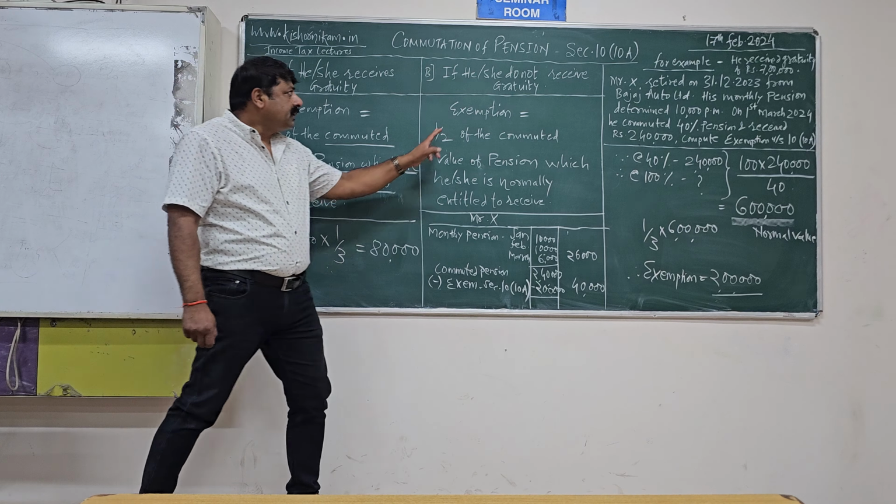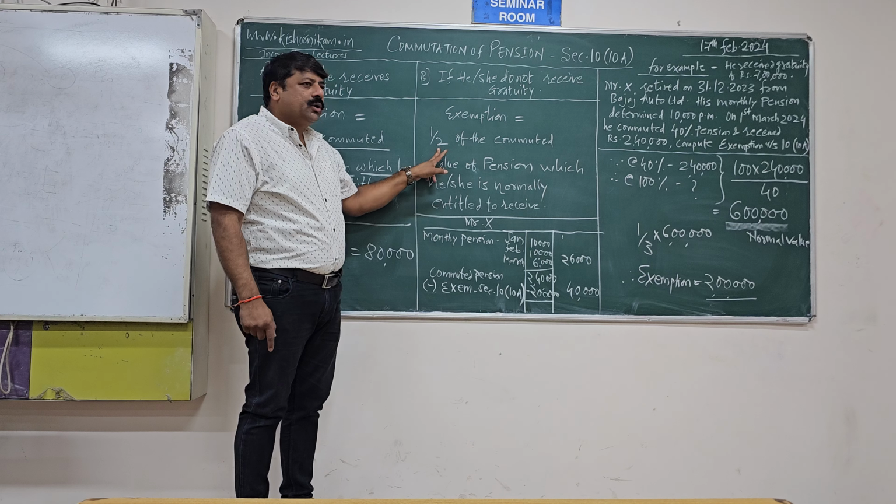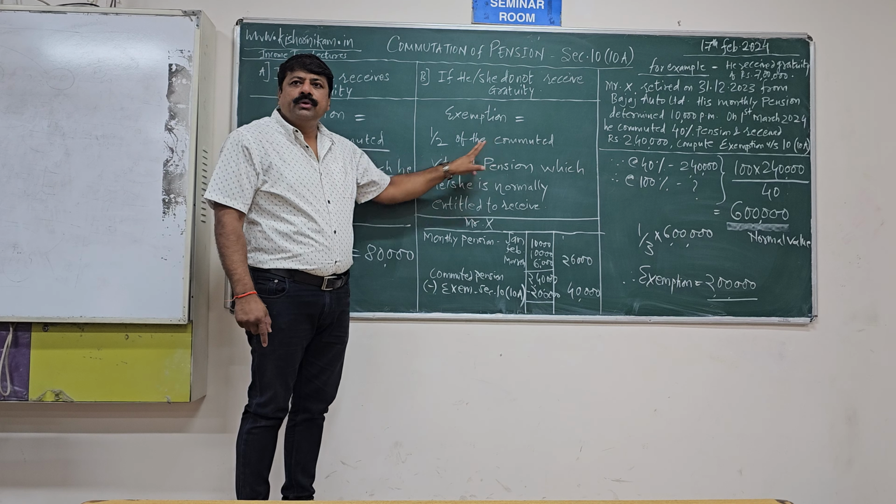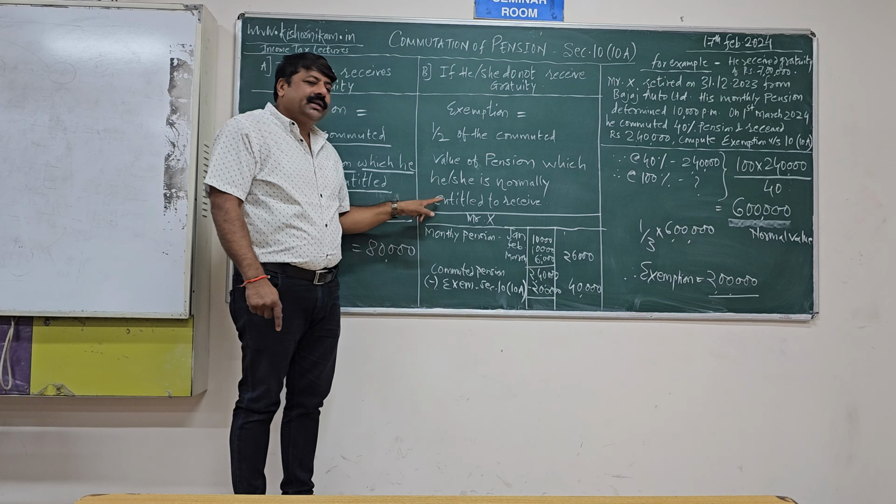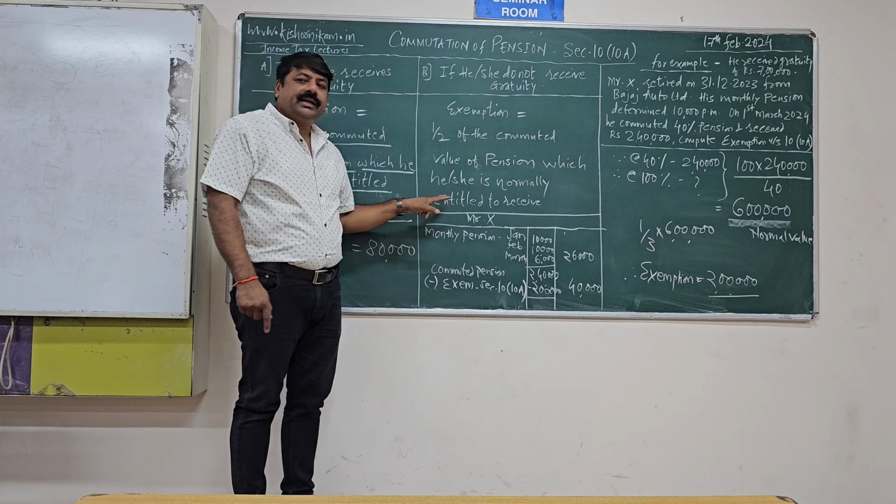If the employee does not receive gratuity, in that case exemption is equal to 1/2 of the commuted value of pension which he is normally entitled to receive. Okay, now we will see a problem.